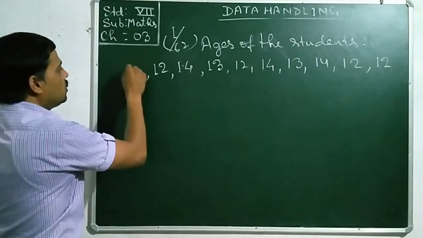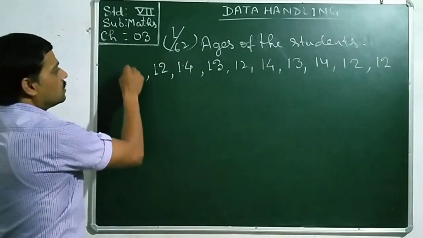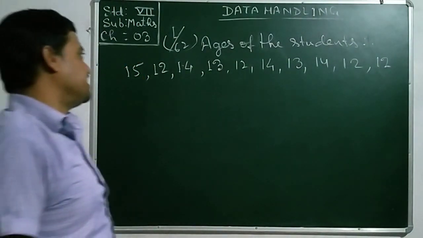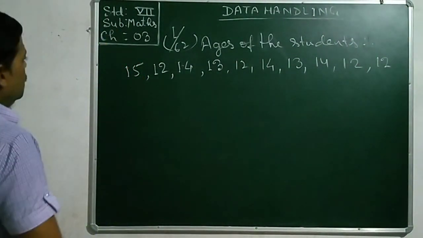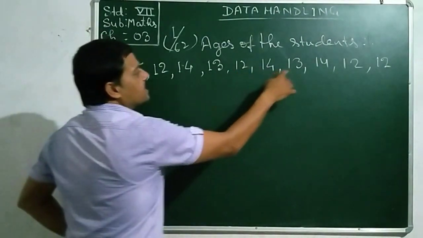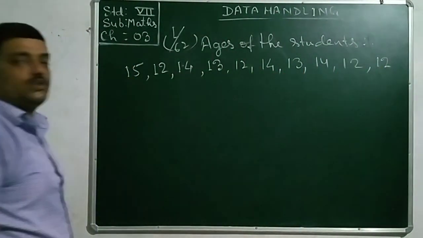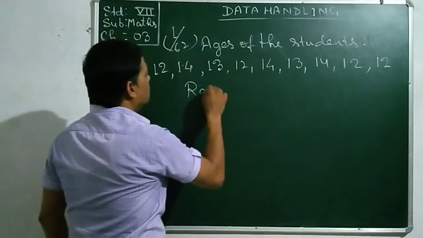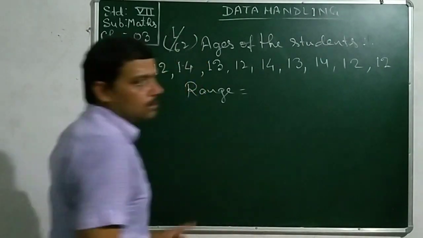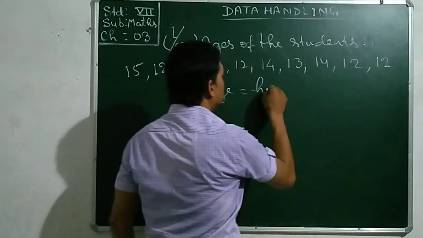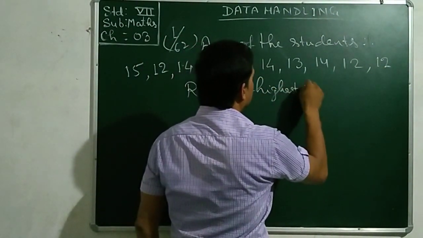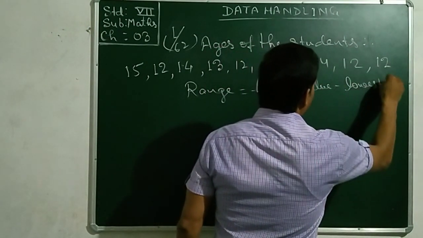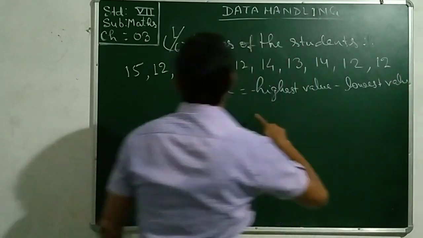Take one more student of 15 years age. Assume 10 students we have considered. To find out the range of data, range equals highest value minus lowest value.